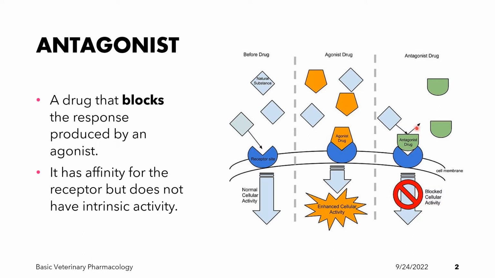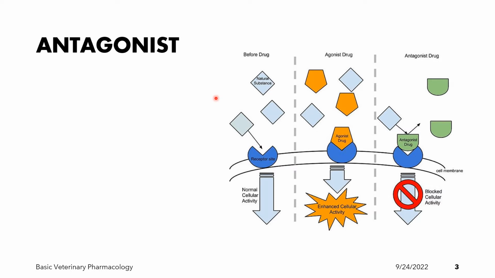So the antagonist drug will compete with the natural ligand and the agonist drug for binding to the intended receptor, and it will block the agonist or the ligand from binding to its receptor, and it will produce no efficacy or no effect.